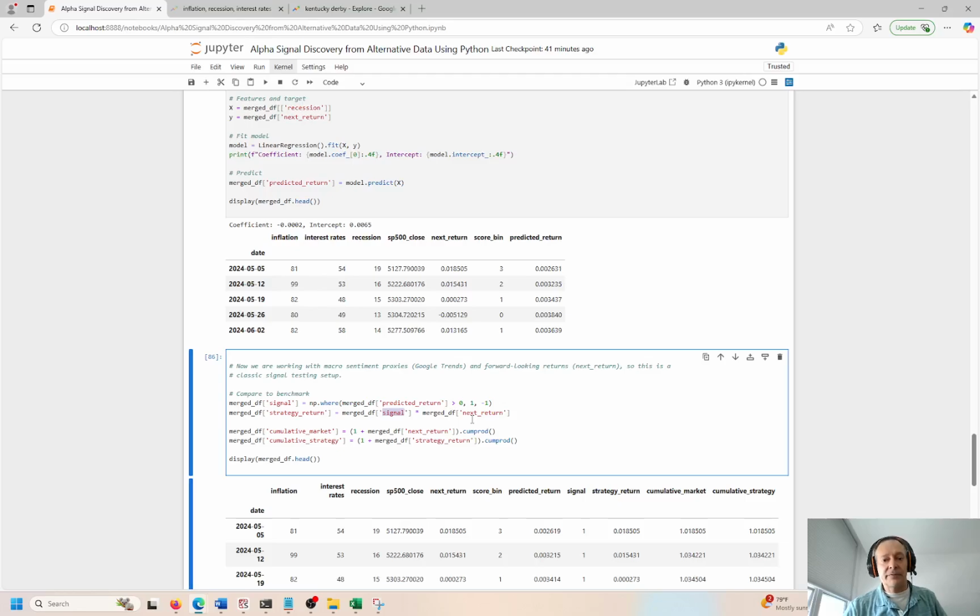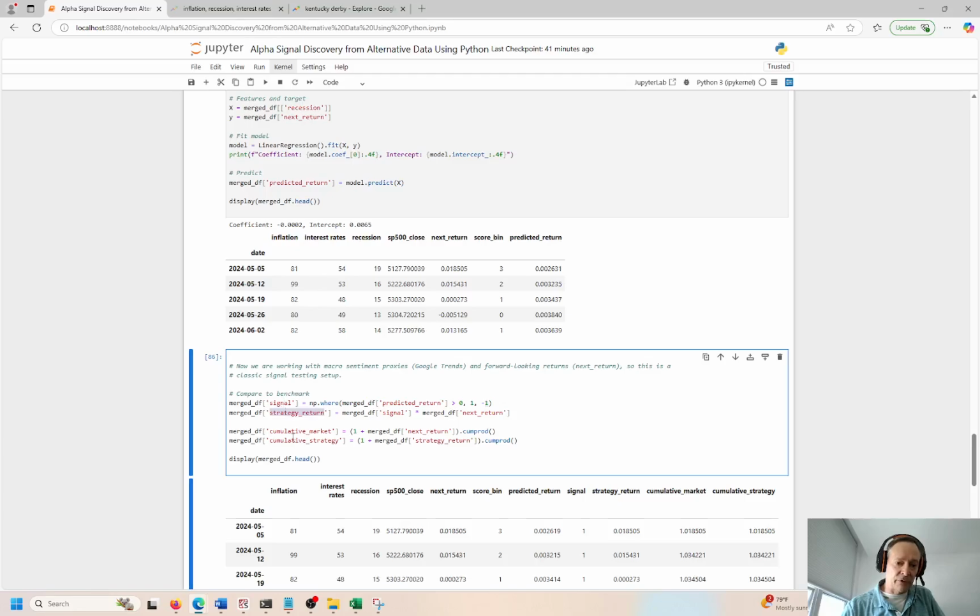Okay, so the signal is going to be coming from here. These are the predicted returns. Is a predicted return greater than 0? If it is, give me a 1. That's going to be positive. So I want that signal. I want to see if that's greater than. That's going to be a buy signal. If it's not greater than, then it gets a -1. Okay, so this would be a buy right here. We're going to buy into the S&P 500, assuming that it's going to have a positive return tomorrow. Otherwise, it's going to be a sell signal. Okay, so that's how we get our signals.